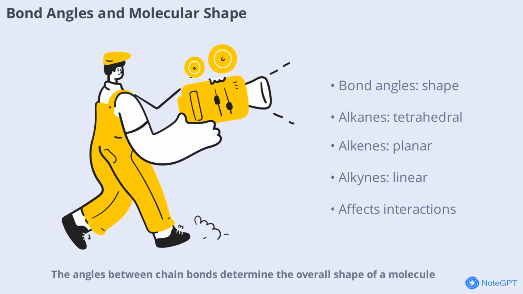Angles between chain bonds determine the overall shape of a molecule. For example, in alkanes, the tetrahedral angle of 109.5 degrees gives the molecule its characteristic geometry. Double and triple bonds alter these angles, leading to planar or linear structures. Molecular shape is crucial for understanding how molecules interact and function.